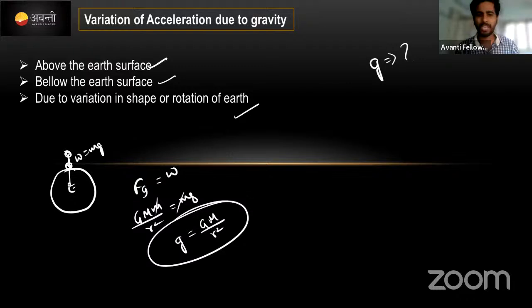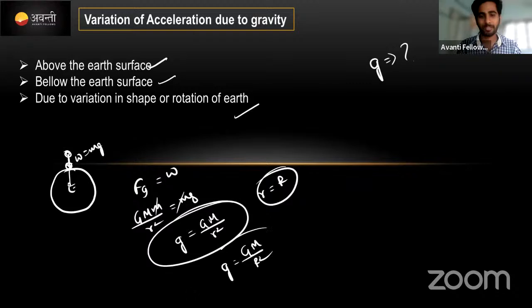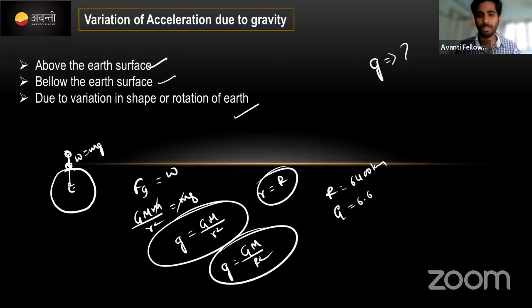This r value, I told you, is very near to the Earth's surface, that's why we are taking r as the radius of the Earth. Then the g value will be equal to GM by r square. Here the radius of the Earth I told you is 6400 kilometers, and the G value you already know is 6.67 into 10 to the power of minus 11 newton meter square per kg square.